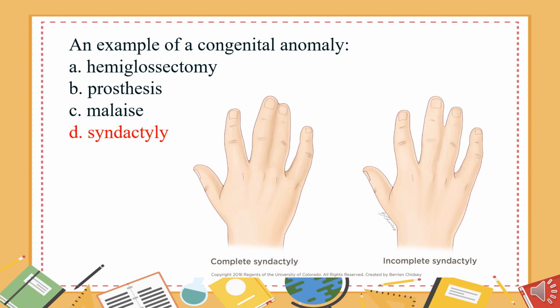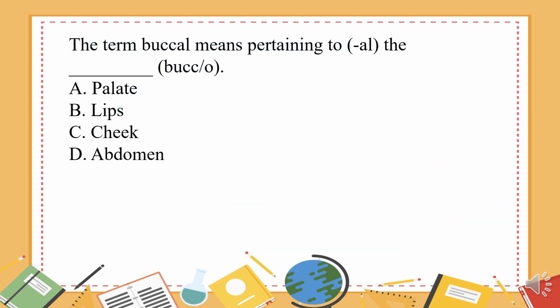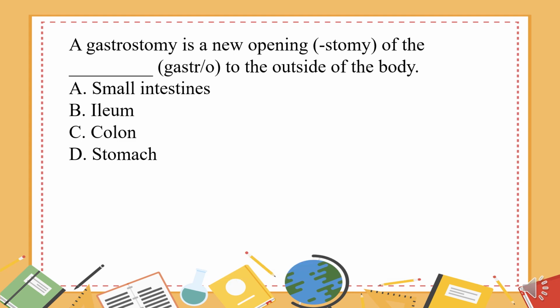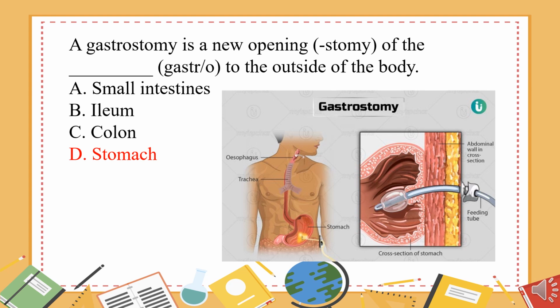Syndactyly. The term buccal means pertaining to the what? Bucco. A. Palate. B. Lips. C. Cheek. D. Abdomen. The answer is C. Cheek. A gastrostomy is a new opening, stomy, of the what? Gastro, to the outside of the body. A. Small intestines. B. Ileum. C. Colon. D. Stomach. The answer is D. Stomach.